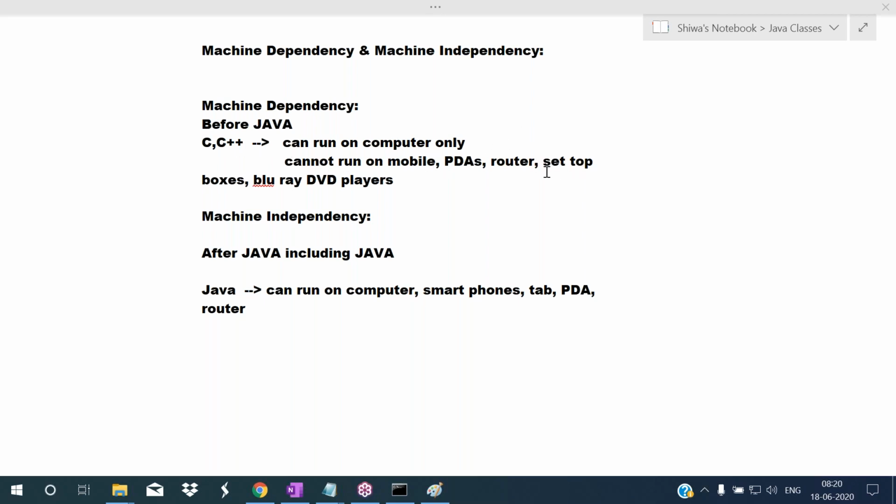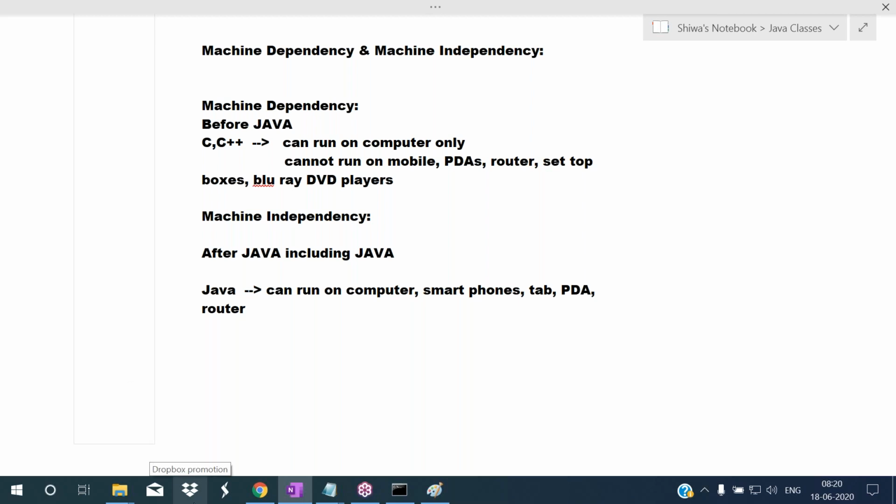You cannot run on other devices like mobile, personal digital assistants, routers, etc. Machine independency means the software developed in Java can run on many machines, not only on a computer, but also on smartphones, tabs, routers, Blu-ray DVD players, set-top boxes, etc. So this is about machine dependency and machine independency.